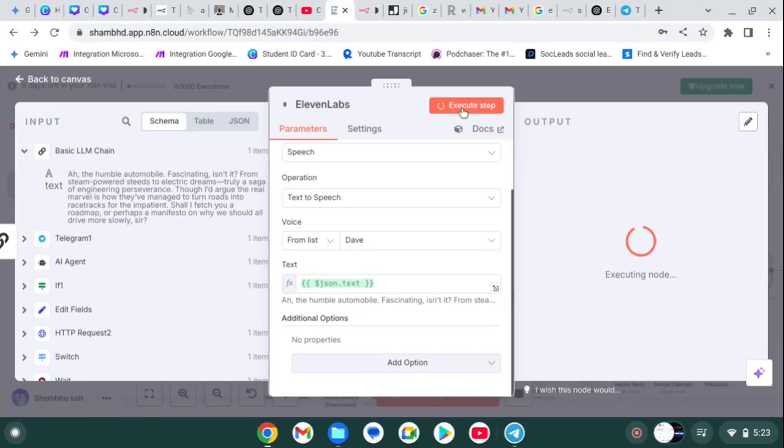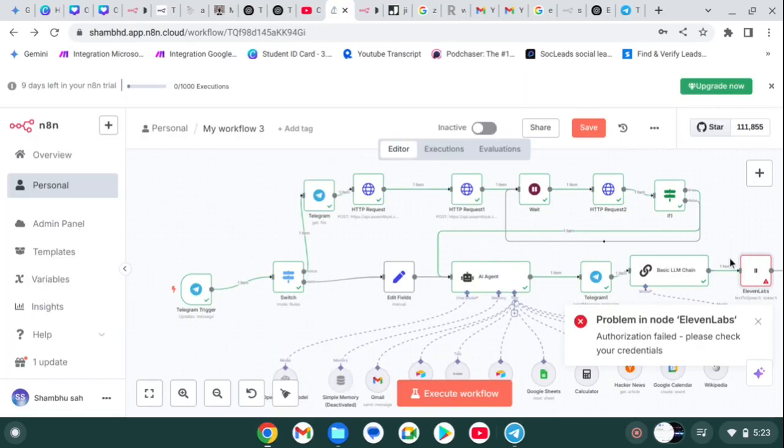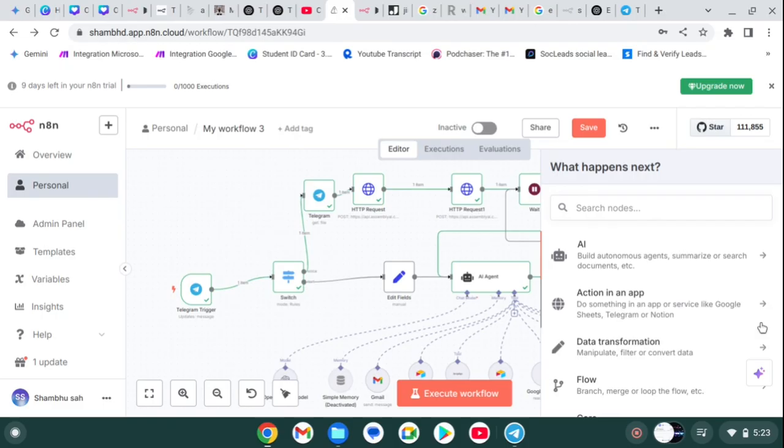Now, I have a problem: ElevenLabs doesn't work with my workflow, so I simply use another text to speech model. I think ElevenLabs has a problem, or I did something wrong.